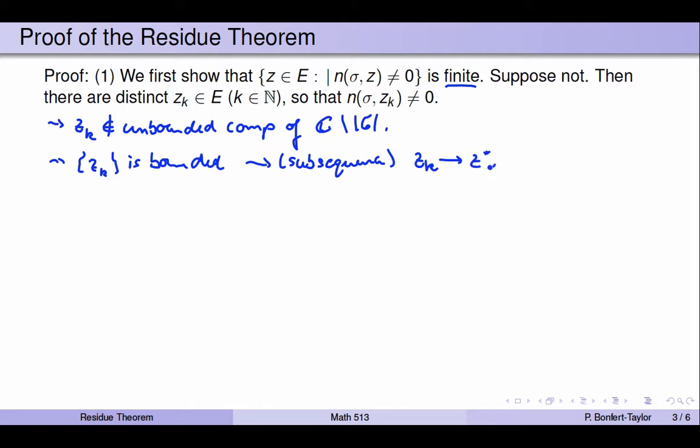Now where is this point z star? All these zk's are part of the singular set, and that means they're all discrete. E, the singular set, is discrete. What does it mean to be discrete? That means that set does not have an accumulation point within E. So any convergent sequence has to converge to something that's not in E. Because if the point was in E, then it would be an accumulation point which would violate discreteness. And so this means that this point z star, the limit of the sequence zk, is not in E.